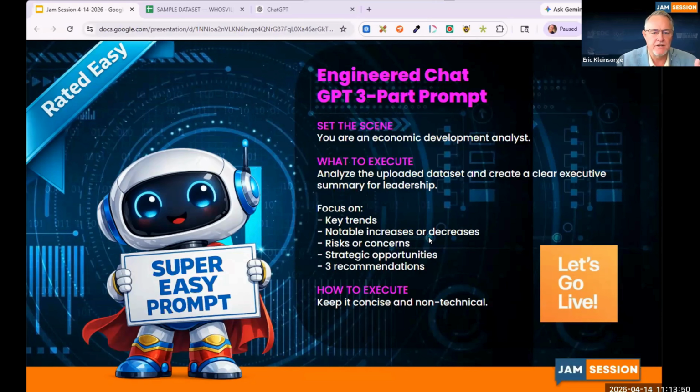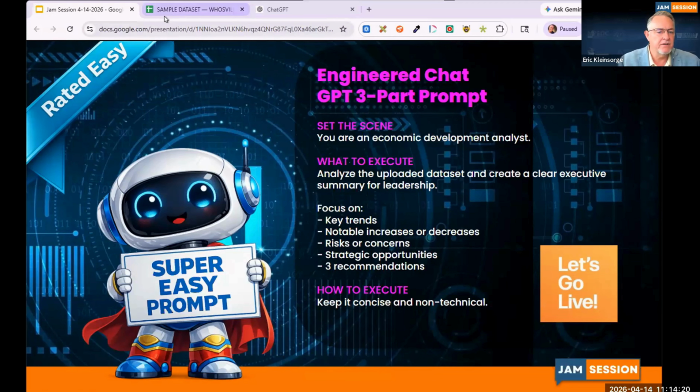So you want to set your scene. You're an economic development analyst. What to execute, you tell ChatGPT: analyze the uploaded data set and create a clear executive summary for leadership. Focus on key trends, notable increases or decreases, risks or concerns, strategic opportunities, and 3 recommendations. Then you tell it how you want it to be executed: keep it concise and non-technical.